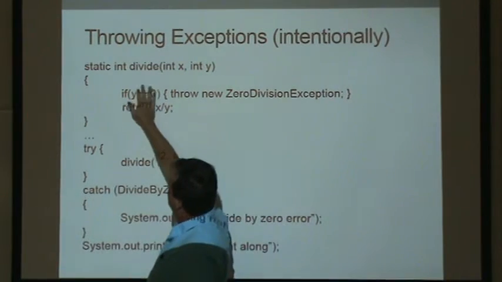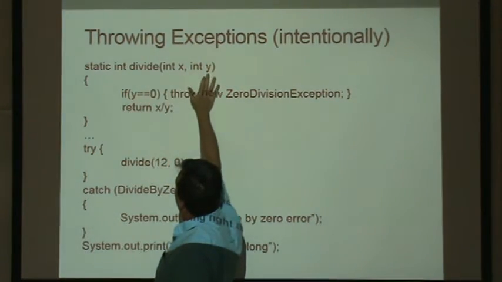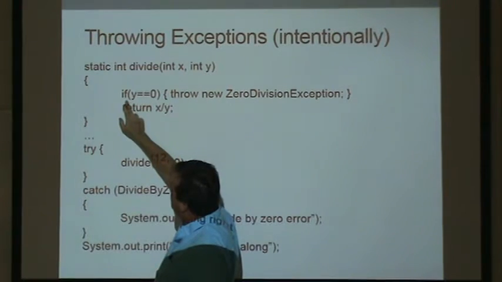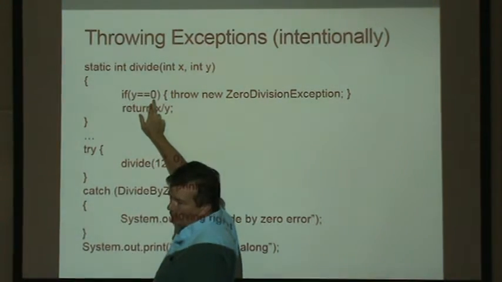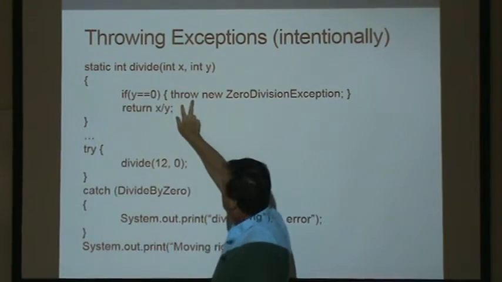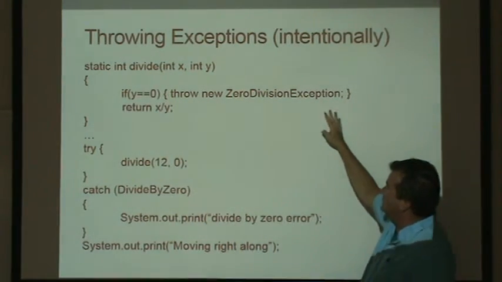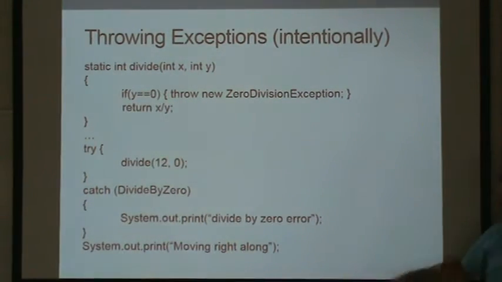So we could have a method called divide. Maybe we're going to divide x by y. And we could say, if y equals 0, let's say y is going to be the denominator, we can create a new divide by 0 exception and just throw it at the stack.